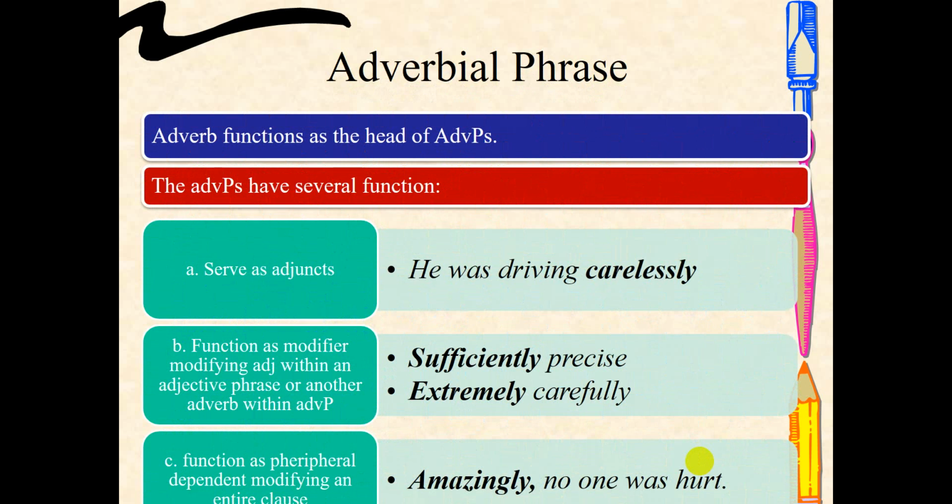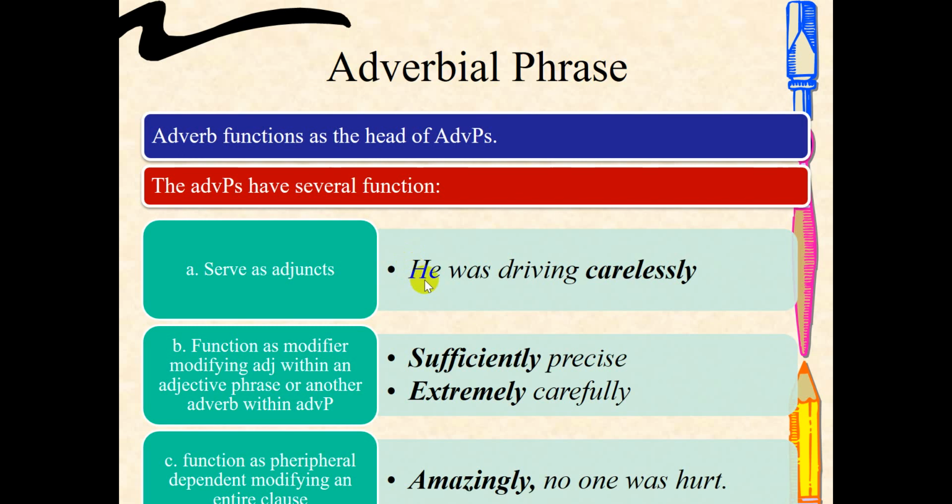Next is the adverbial phrase. The adverb in an adverbial phrase will function as the head, and the adverbial phrase itself can function as adjunct, modifier, or peripheral dependent. When an adverb phrase serves as an adjunct, it becomes part of the sentence.